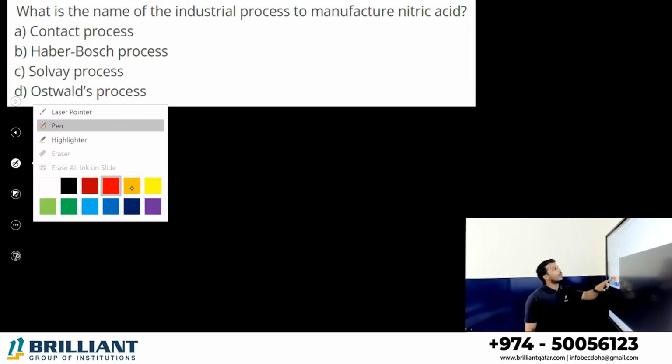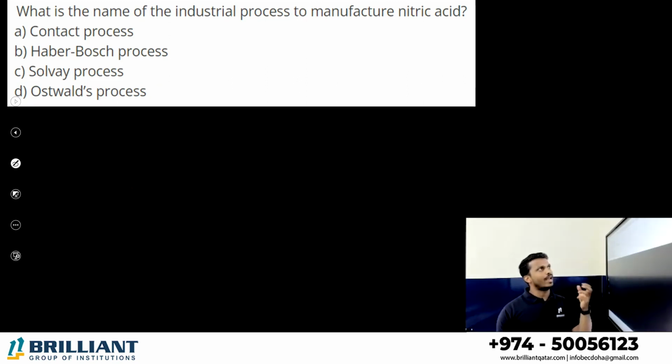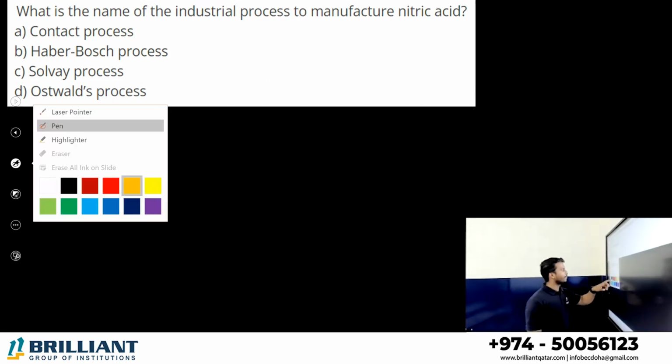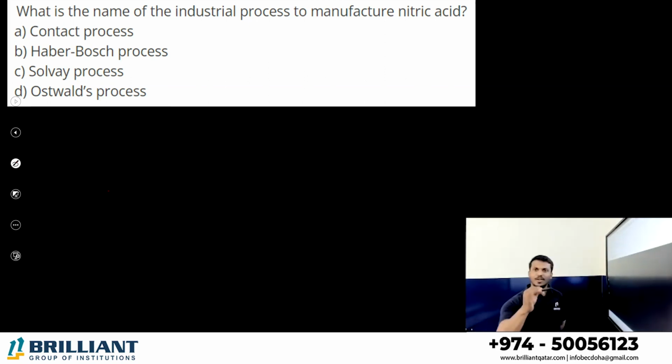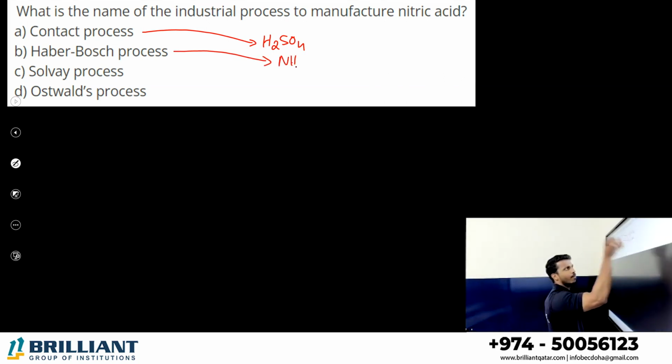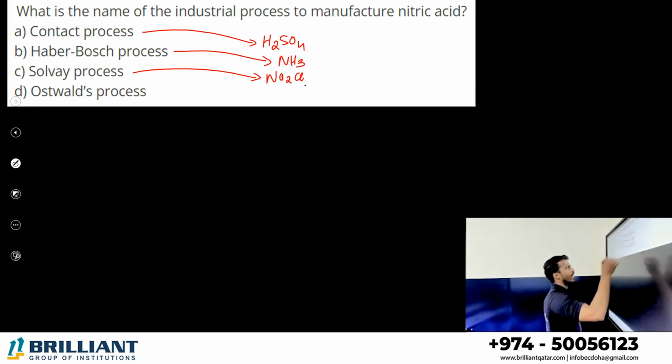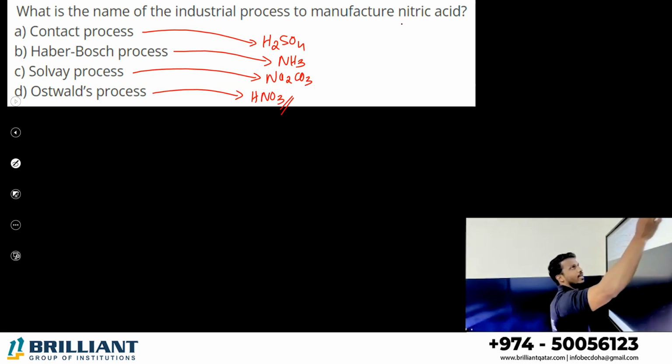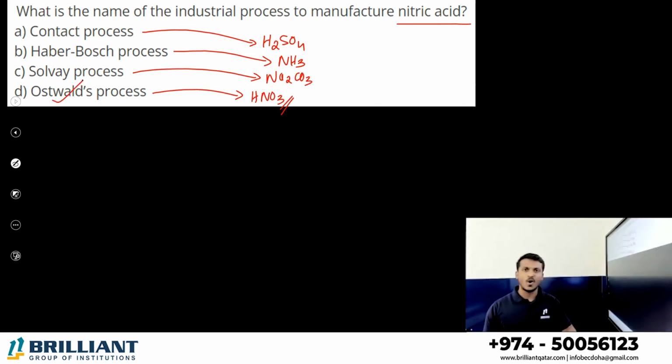What is the industrial process to manufacture nitric acid known as? Yes, student. Contact process, that is taught in your syllabus. Anyway, the contact process is an industrial preparation of sulfuric acid. The Haber-Bosch process, which we just discussed, is an industrial preparation of ammonia. The Solvay process is a preparation of sodium carbonate. And the Ostwald process is the preparation of which one? Nitric acid. Yes, the industrial preparation of nitric acid is called the Ostwald process.